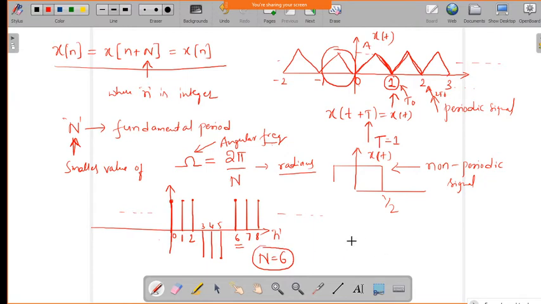Okay. Now one more I will plot, you just tell me what is the fundamental period for this.